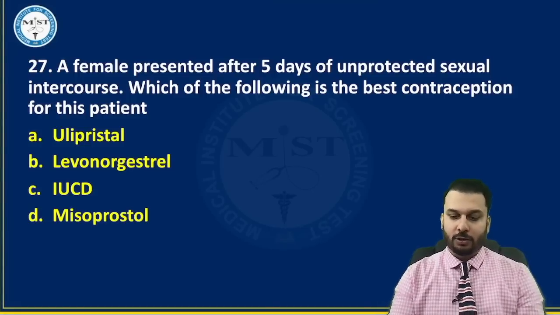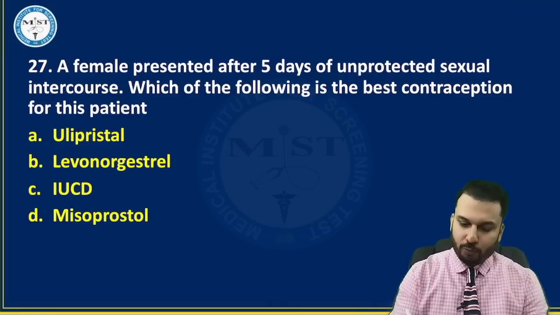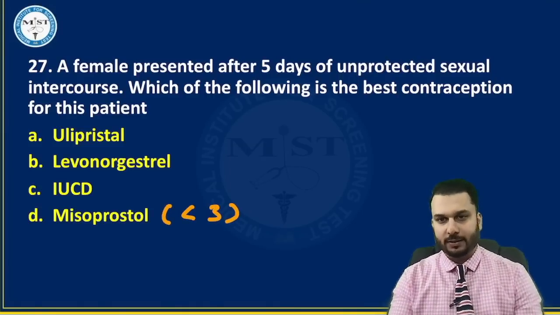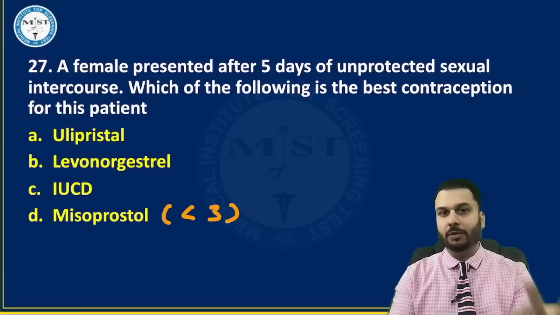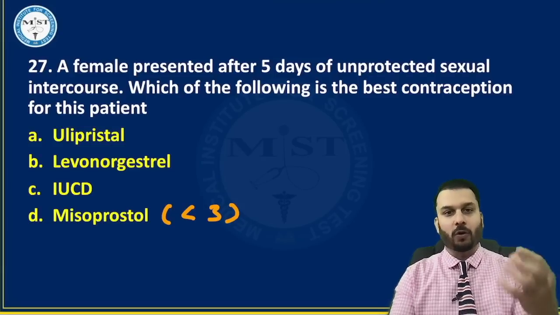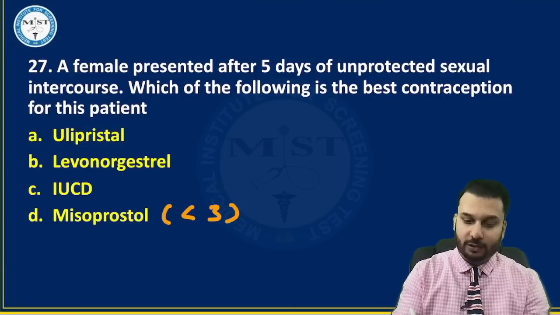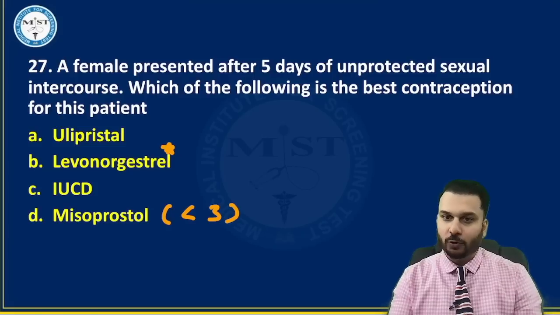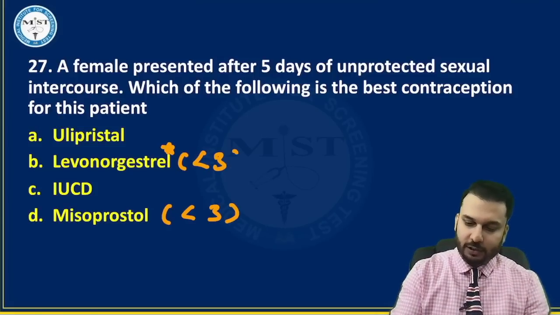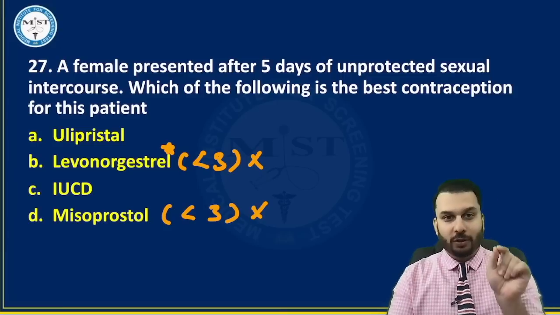Guys, there are some contraceptive methods given here. For example, misoprostol. This is given usually within 3 days of unprotected sexual intercourse. OCPs can be given within 3 days, or the most famous drug for emergency contraception within 3 days is levonorgestrel. Yes or no? So this is also given within 3 days. That means these cannot be the options. Right away, I can rule out these two.